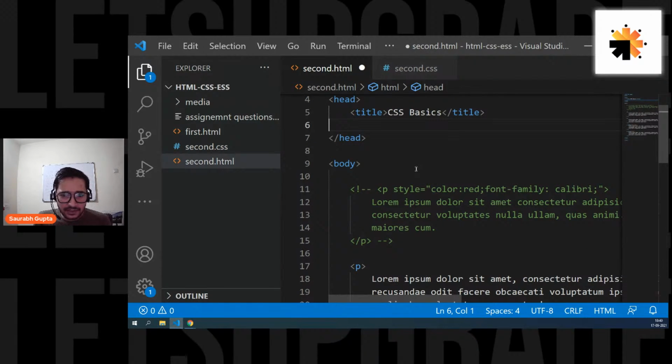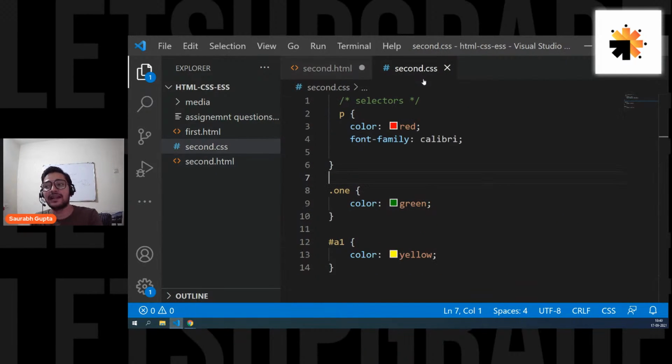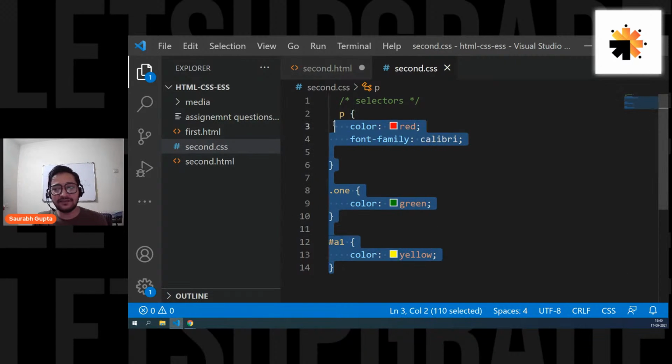Can CSS be used in an HTML file? Yes, Monty, that's what we are doing, right? Internal CSS is that thing only. We were using CSS inside the HTML file. That was internal CSS. Now we are taking the CSS outside the HTML file into a separate file that is completely dedicated to CSS. Okay, so now, guys, you can see the writing way is the same.